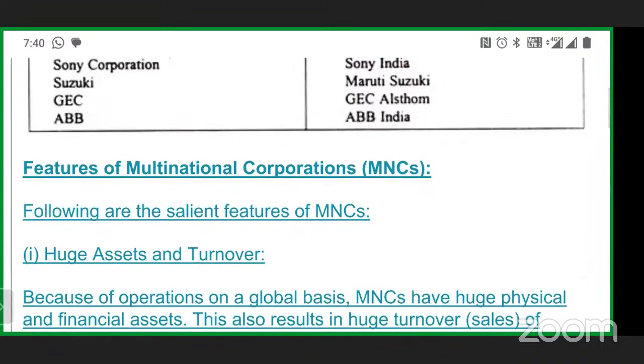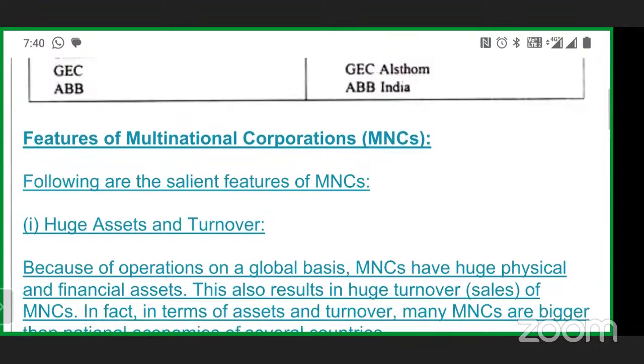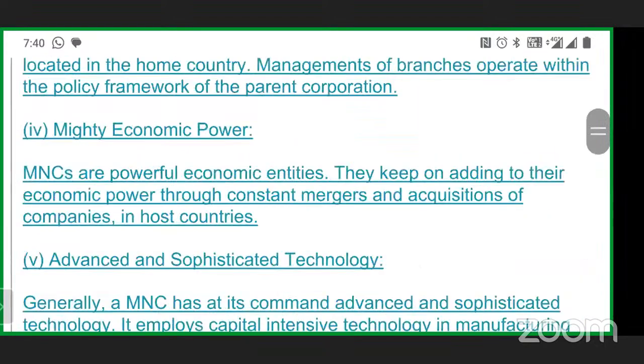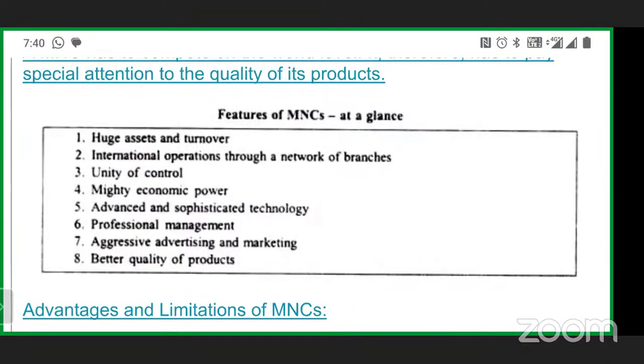Now we come to the basic features of an MNC. To become an MNC, what are the features that are required or essential points of discussion? First, if the company does not have huge assets and turnover, the company does not become an MNC. So the first feature required is huge assets and turnover. Understood?